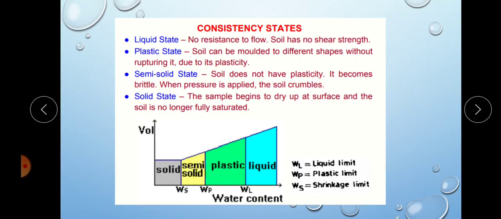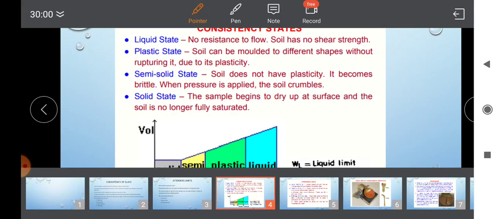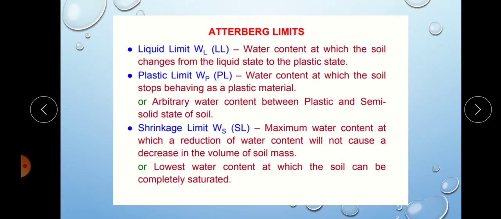These consistency limits are the water content at which the soil changes from one state to another. Liquid limit is indicated as WL, W suffix L.